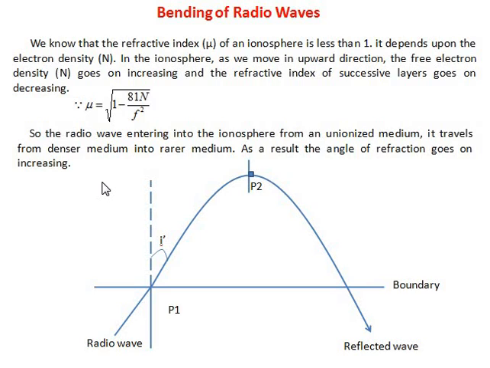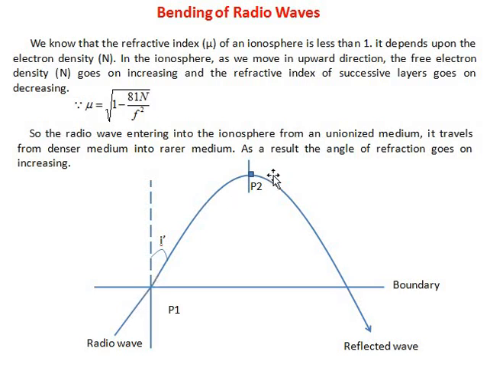So the radio wave entering the ionosphere, the ionized medium, travels from denser medium into rarer medium. As a result, the angle of refraction goes on increasing. In the sense, dear, the radio wave is traveling from denser medium to rarer medium.